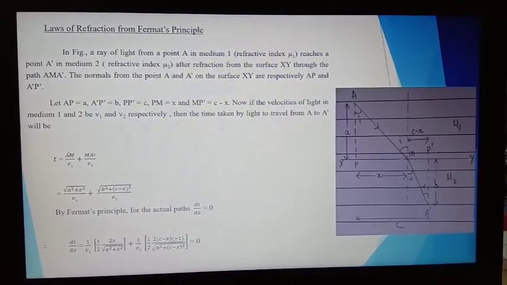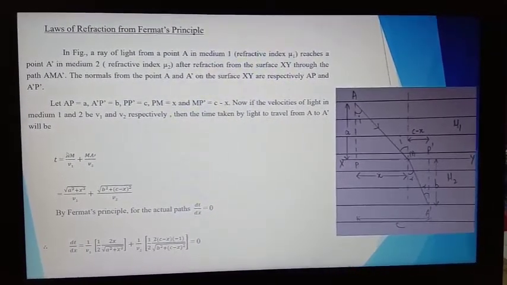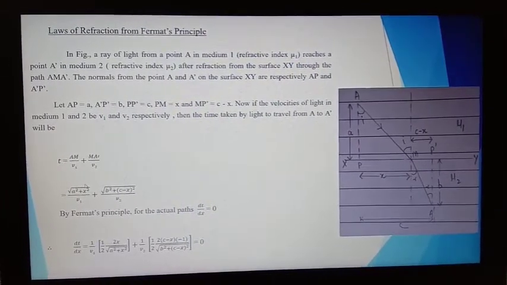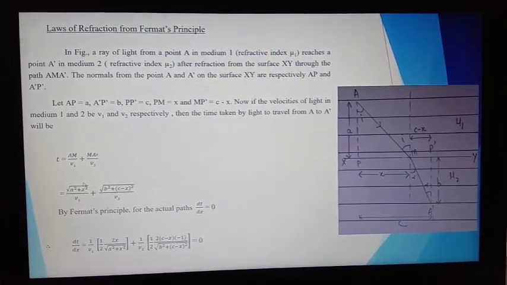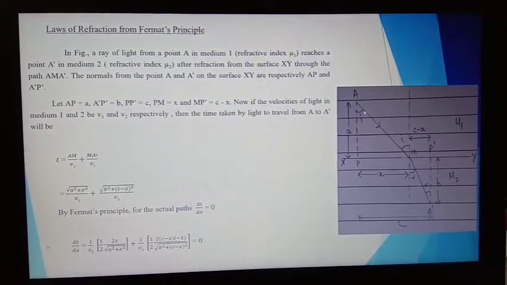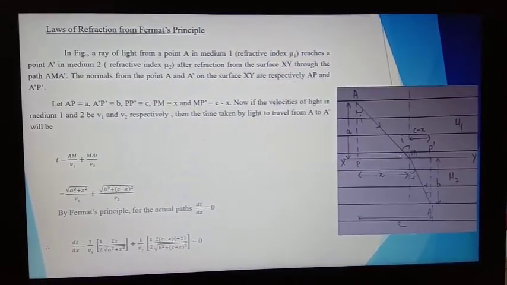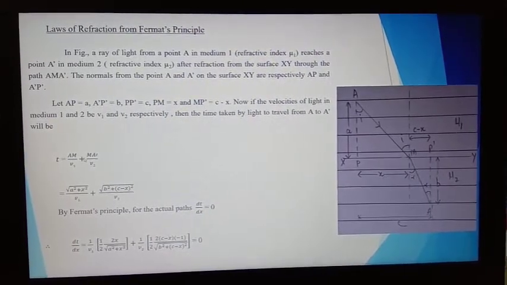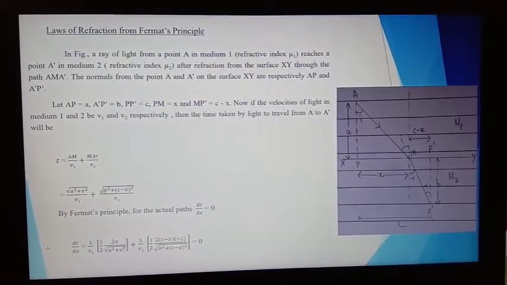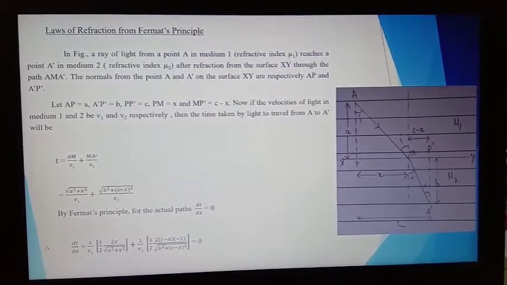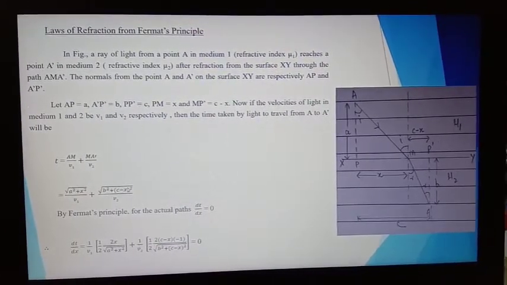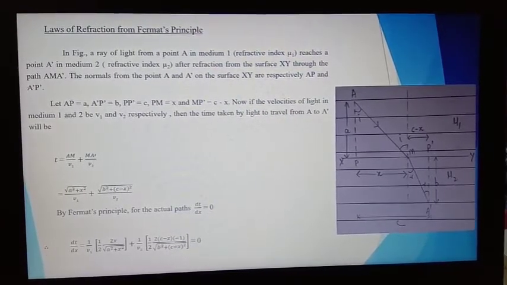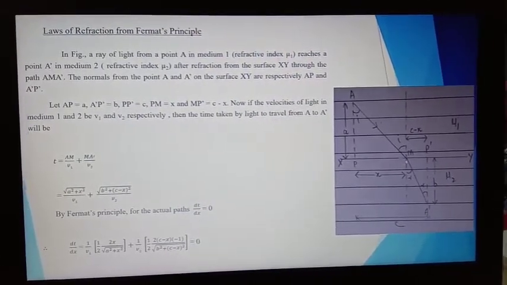Now we can write AM is equal to under root A square plus X square using Pythagoras theorem in triangle APM, and MA dash is equal to under root B square plus (C minus X) square using this triangle.